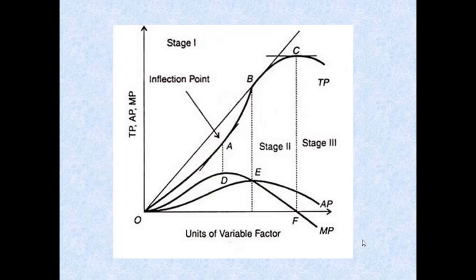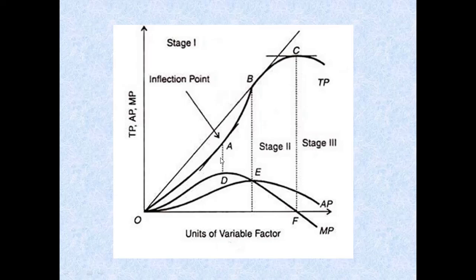So let us see with this graph out here. You can see out here that all three lines, be it MP, AP, and TP, start from the origin only. Okay. So this is your TP, total product, and this is your MP, and this one is your AP. Understood? So this is your stage 1, and this is stage 2, and this is your stage 3.